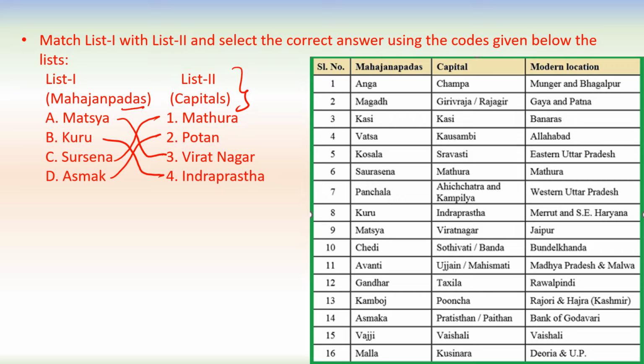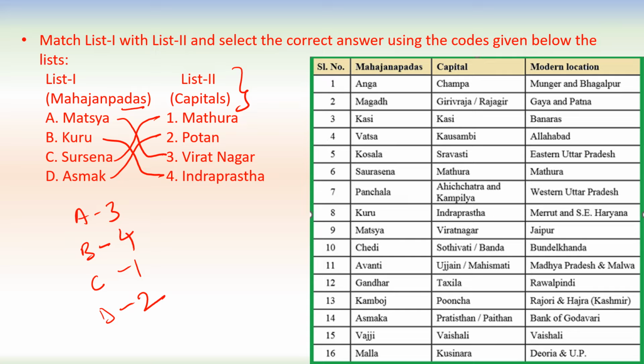So in this way, A 3, B 4, C first, and D second. 3, 4, 1, 2.